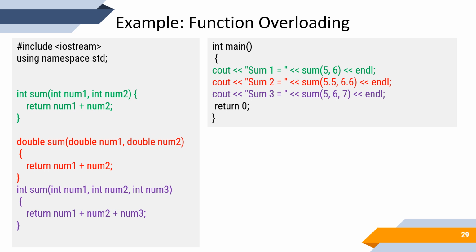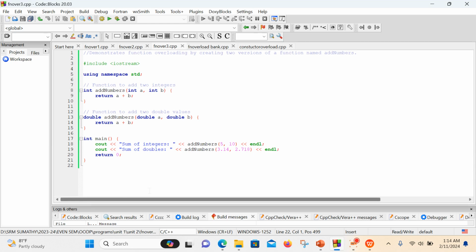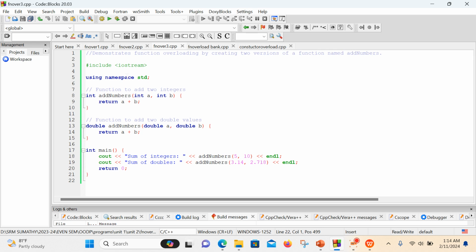Now we can see the example through our code blocks. In this code block, I was asked to demonstrate function overloading by creating two versions of a function named add numbers. So in the program, I have to use two functions with the same name. Here I'm going to use the same add numbers twice, but the parameters and data types inside the function arguments can be different. Here we have integer, and the next add numbers function has double.